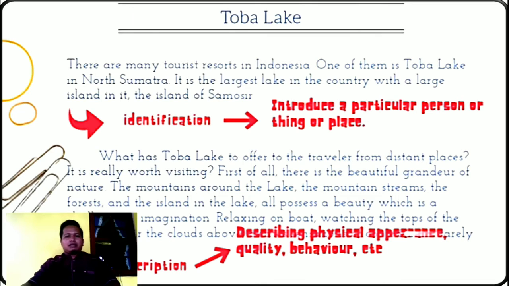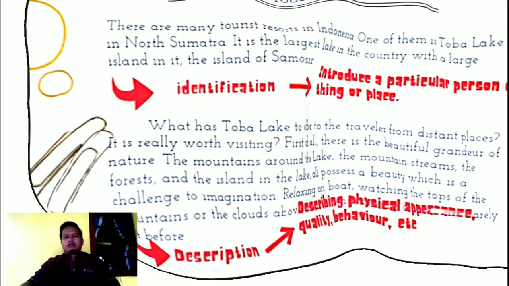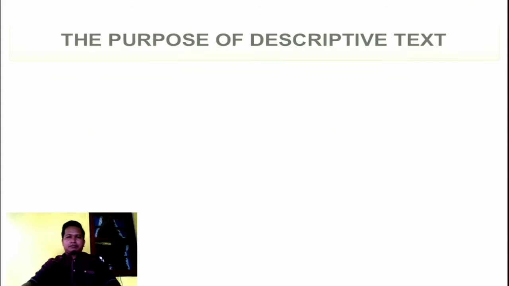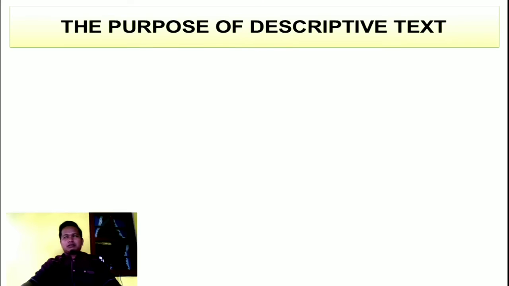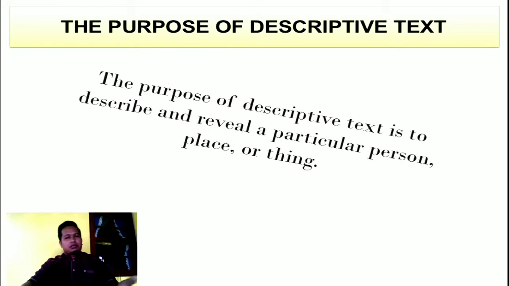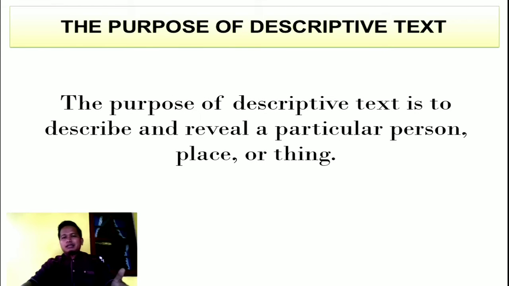In the first paragraph is identification, and the second paragraph is description. Then, what is the purpose of descriptive text exactly? Yeah, the purpose of descriptive text is to describe and develop a particular person, place, or thing.